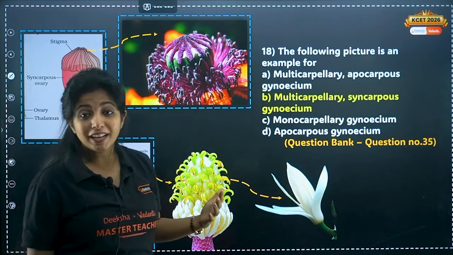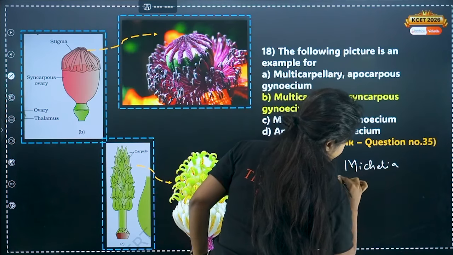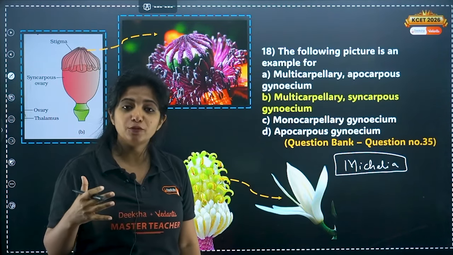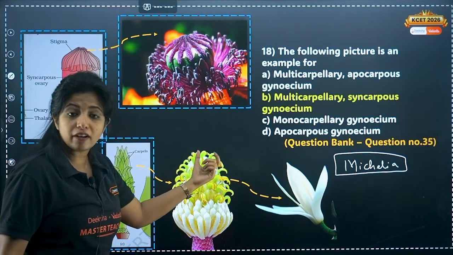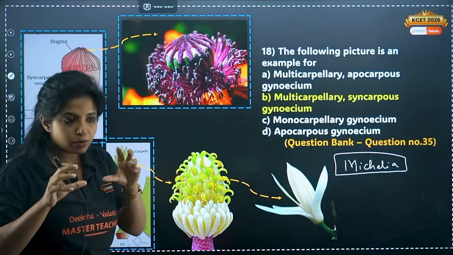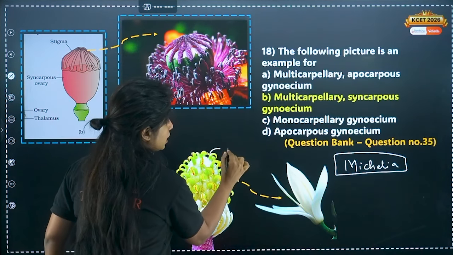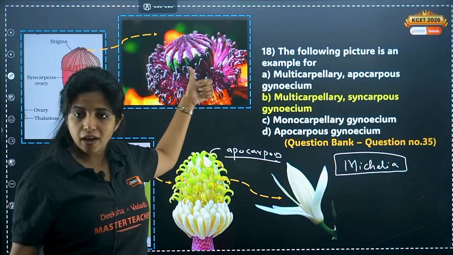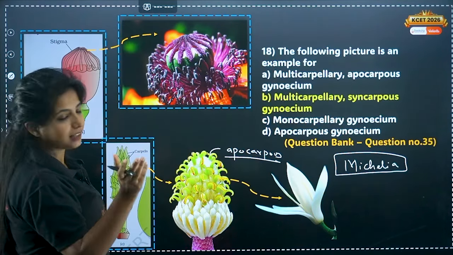And my dear children, there is one more example given in NCERT, that is about Michelia. Michelia is what you call Champak. It smells so good. In Malayalam you say chembagam. Many Malayalis up there. So in Michelia, again you have multicarpellary condition. Multiple carpels are there, but these carpels are not fused. That means they have separate ovary, separate ovule, everything separate. This condition is known as apocarpous condition. So that is syncarpous, this is apocarpous. In papaver, it is syncarpous. Here it is apocarpous. Again given in your NCERT. Michelia is like a girl's name, right? Michelle. You can remember like that.